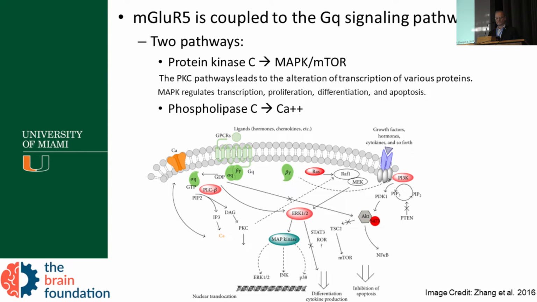So mGluR5 is coupled to the Gq signaling pathway. And there are two pathways mainly involved. One is the protein kinase that involves MAP kinase and mTOR. As you know, the protein kinase pathway leads to the alteration of the transcription of various proteins. And MAP kinase regulates transcription, proliferation, differentiation, and apoptosis. There's also activation of phospholipase C that involves calcium channels.